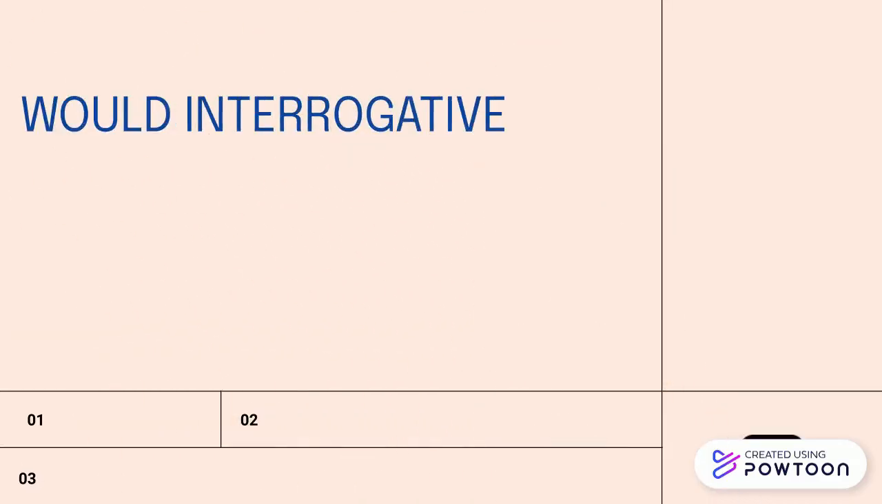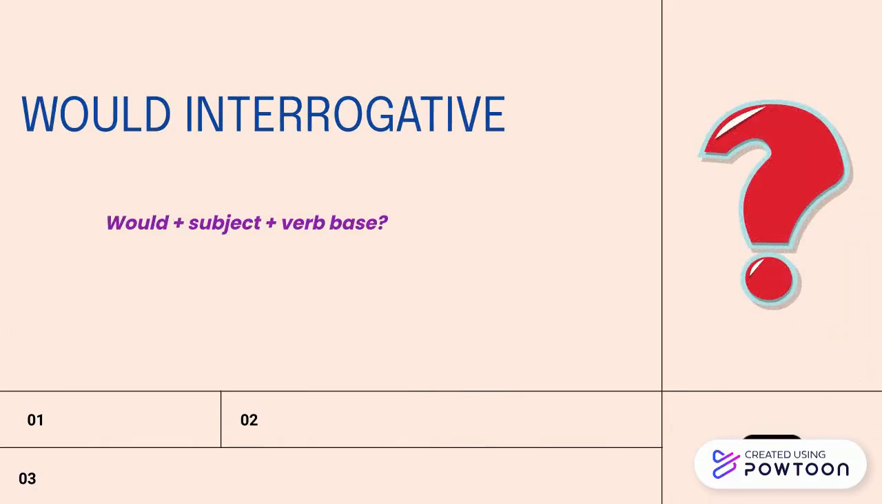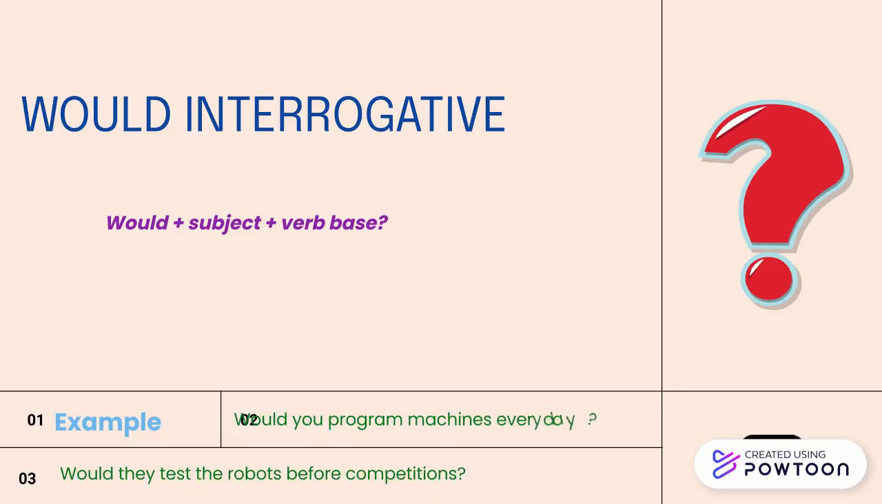Would interrogative. The structure is would, subject, and base verb. For example, would you program machines every day? 2. Would they test the robots before competitions?